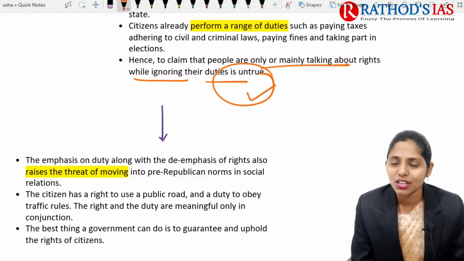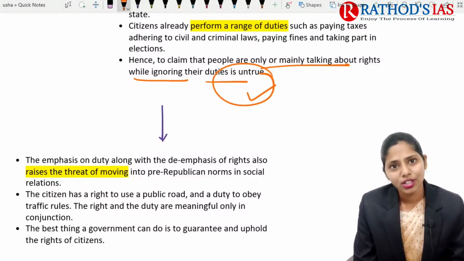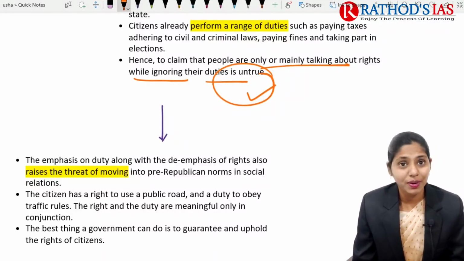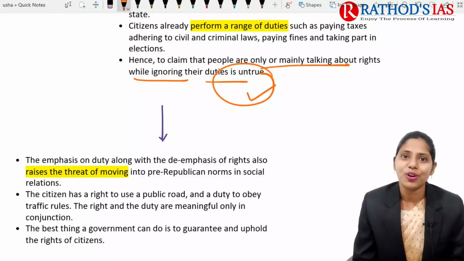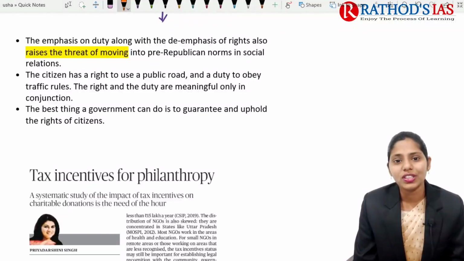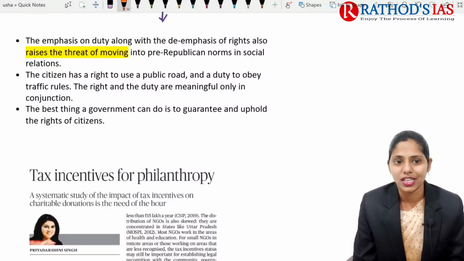So the statement which is given by our Prime Minister is untrue, because they are not ignoring their duties. They are making some demands for their rights, but on the same side they are also following their duties. And the emphasis on duties along with the de-emphasis of rights also raises the threat of moving into pre-republican norms in the social relations.